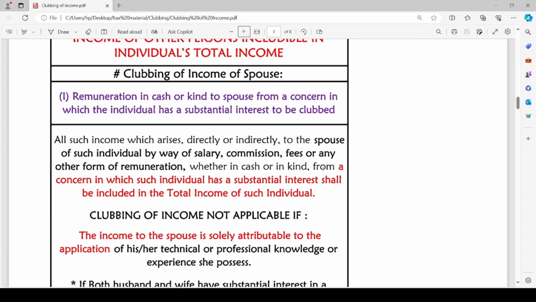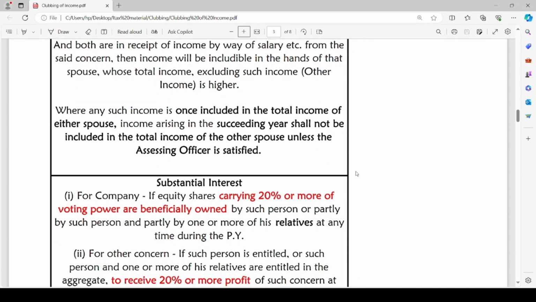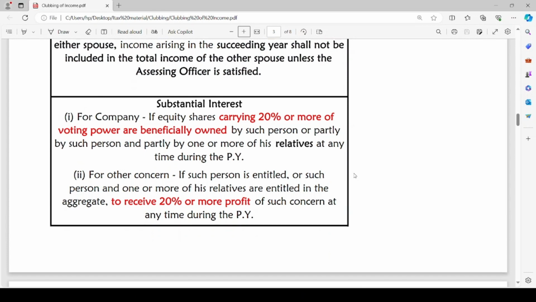The first case is remuneration in cash or kind to spouse from a concern in which the individual has substantial interest to be clubbed. First, let us see what means substantial interest. What is the meaning of substantial interest? For a company, if the concern is a company, if the individual is having any substantial interest, it means the equity shares carrying 20% or more of the voting power are beneficially owned by such assessee or individual, or such 20% or more voting power is partly carried by such assessee and partly by one or more of his relatives at any time during the previous year.